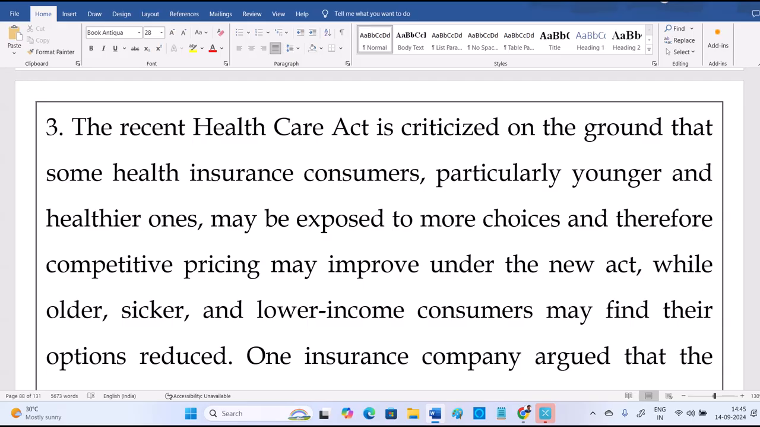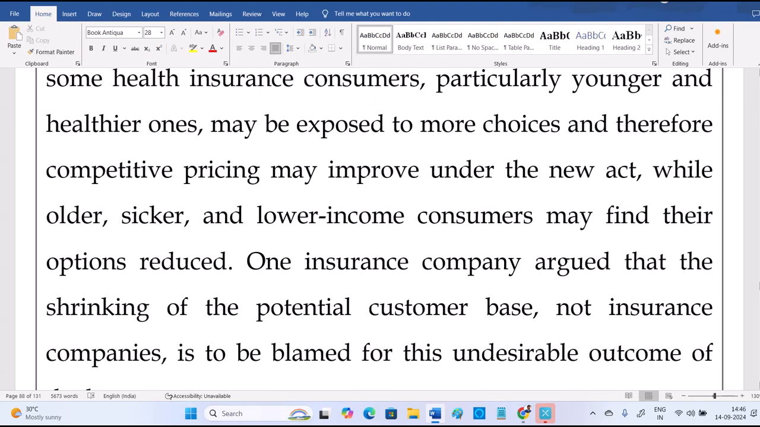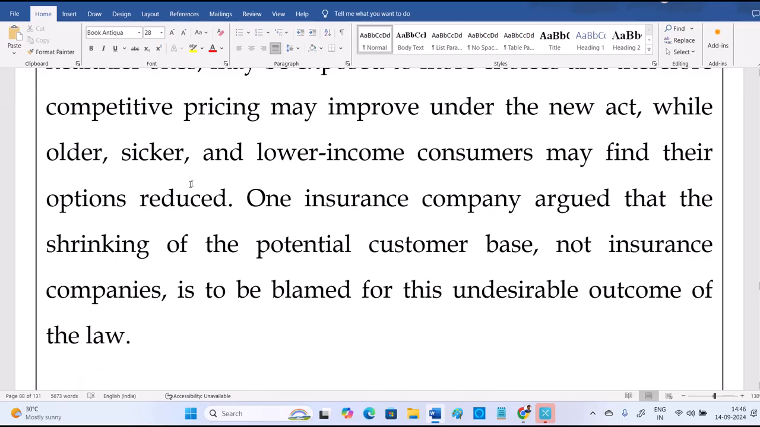The recent Healthcare Act is criticized on the ground that some health insurance consumers, particularly younger and healthier ones, may be exposed to more choice and their competitive pricing may improve under the new act, while older and sicker and lower income consumers may find their options reduced. Yes, as mentioned, if your age is more, we don't find many options for health schemes. One insurance company argued that the shrinking of the potential customer base, not insurance companies, is to be blamed for this undesirable outcome of the law. So they have given all this.